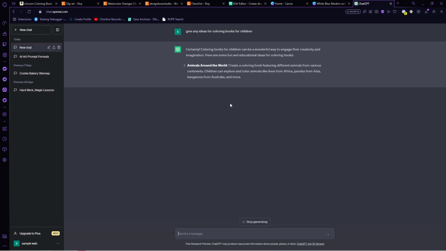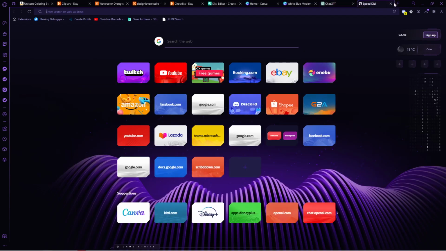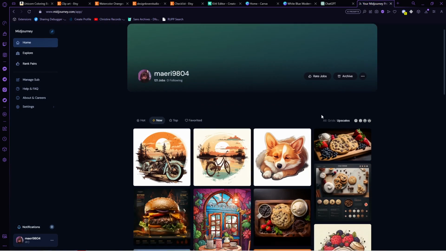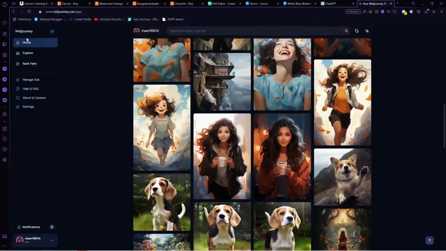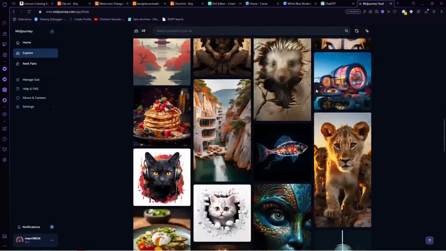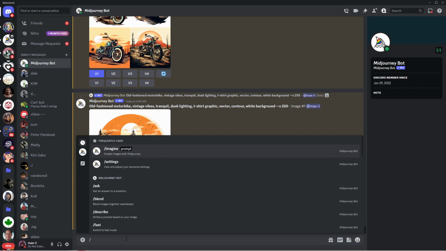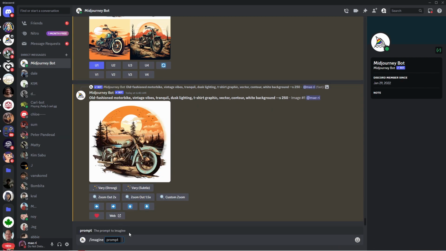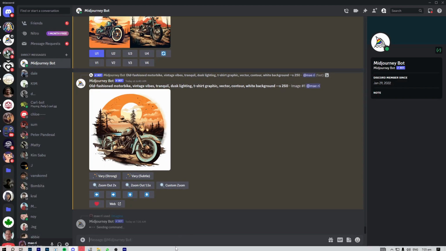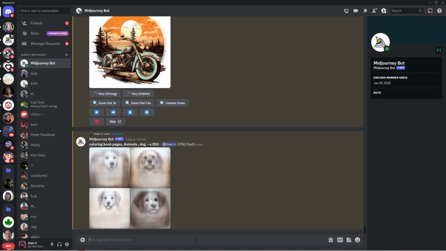Moving on to Midjourney. Midjourney is a text to picture AI that allows users to generate images based on textual descriptions. This allows creation of a wide range of art forms from realistic to abstract styles. What you have to do here is access the Midjourney bot on Discord, type in a slash and then followed by the word imagine. Click on the prompt and then simply describe the type of image that you want. Since we want a coloring book, just type in the word coloring book and then followed by the object that you want. As you can see, it generated 4 images.